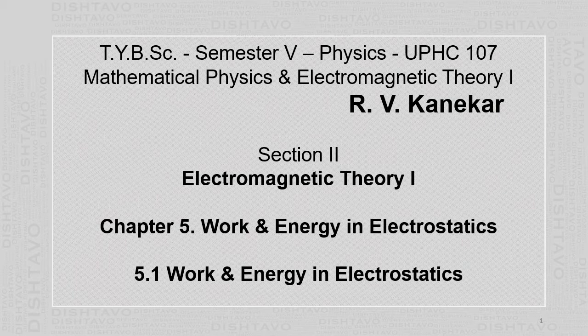But there is no single expression for the potential energy. You will find that the potential energy of a mass is mgh. Potential energy possessed by a mass is mgh. But the same formula we cannot apply in electrostatics.